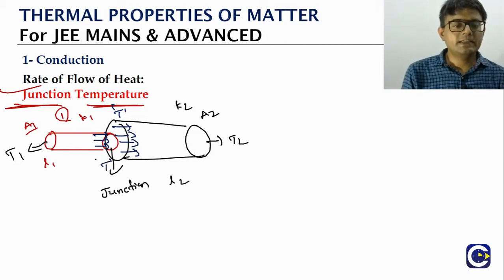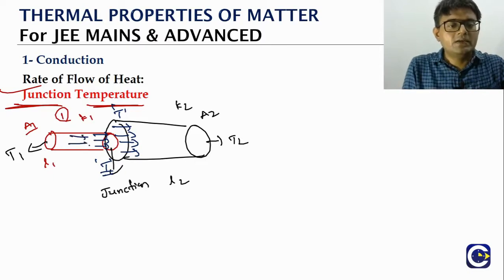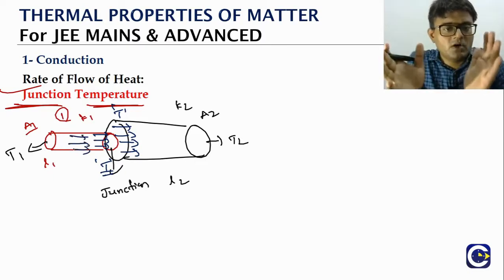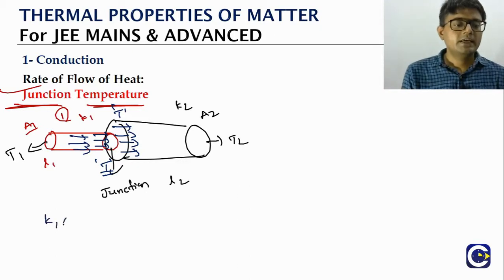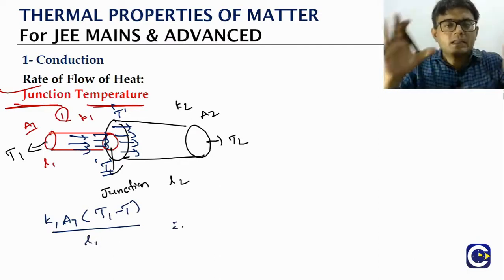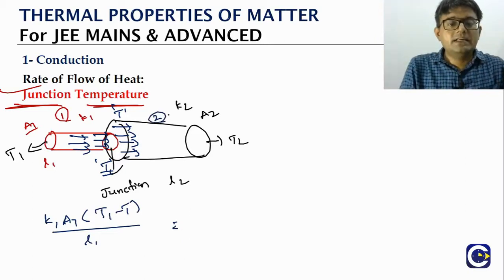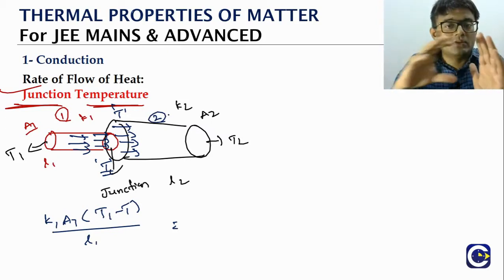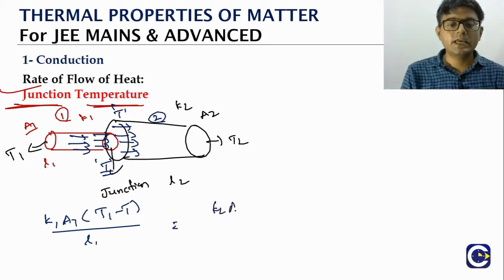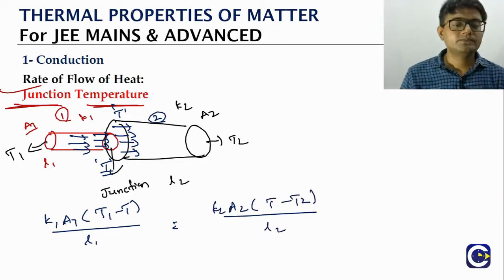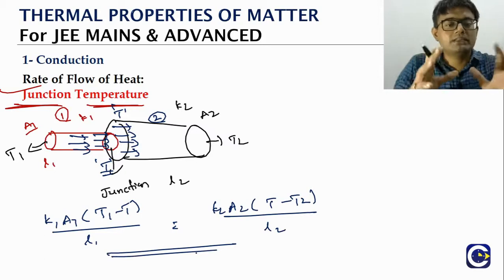Which means if you take the junction temperature to be T, the heat that is coming in to the junction will be coming in from the rod 1. So what is the formula for that? K1A1 into (T1 minus T) by L1. This is the conduction rate that is coming in. On the right side, the heat that is leaving will be the heat that will be conducting through the rod 2. So what is the formula for that? K2A2, here (T minus T2) by L2 will come. So from this formula we can find what is the junction temperature.